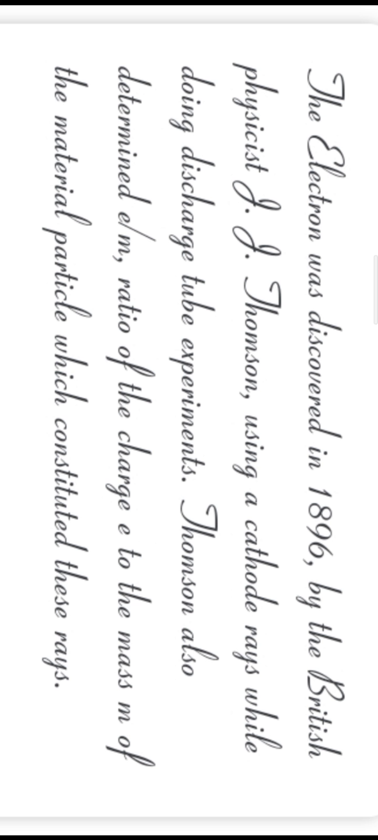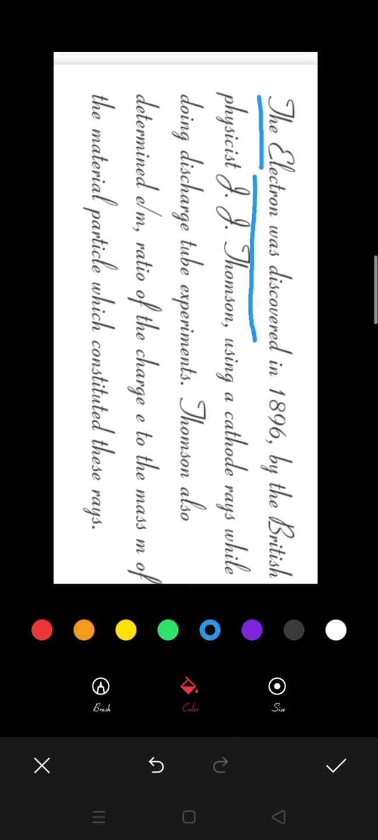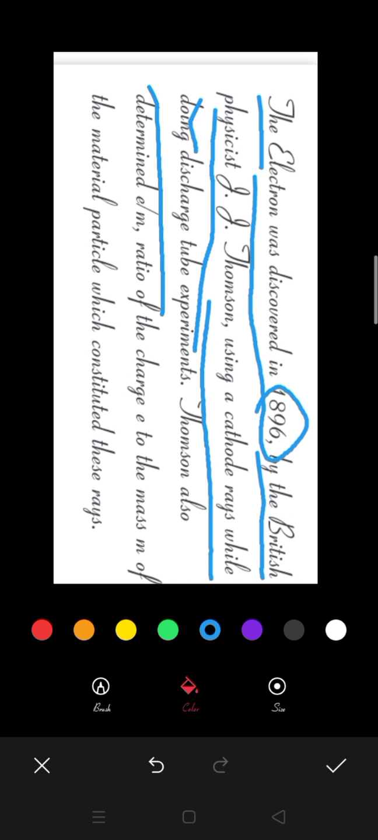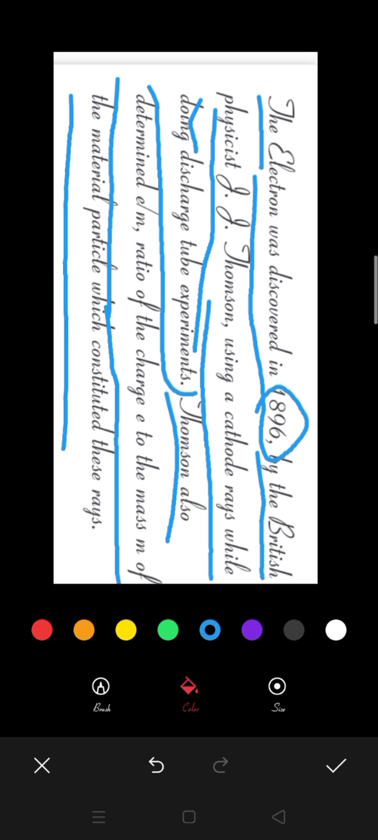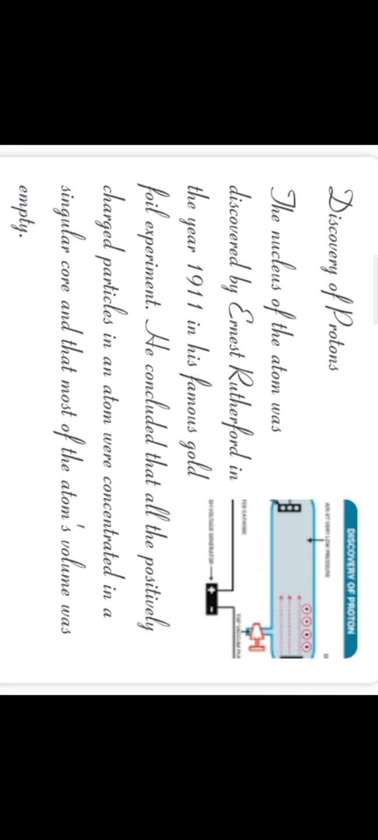The electron was discovered in 1896 by the British physicist J.J. Thomson, using a cathode ray during a discharge tube experiment. When he was experimenting with the discharge tube, he found a cathode ray. Thomson also determined the e/m ratio, the ratio of the charge to the mass of the particles, to be a constant. So the next is the discovery of protons.